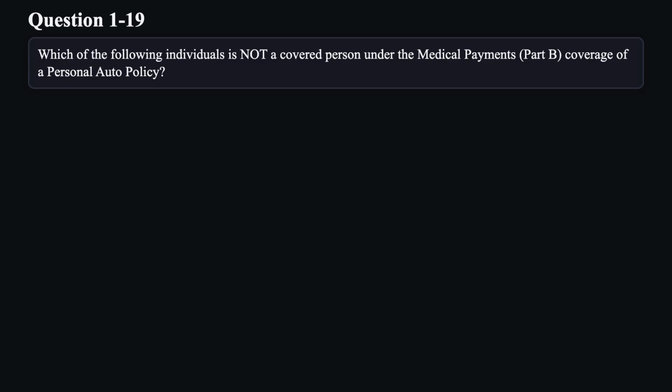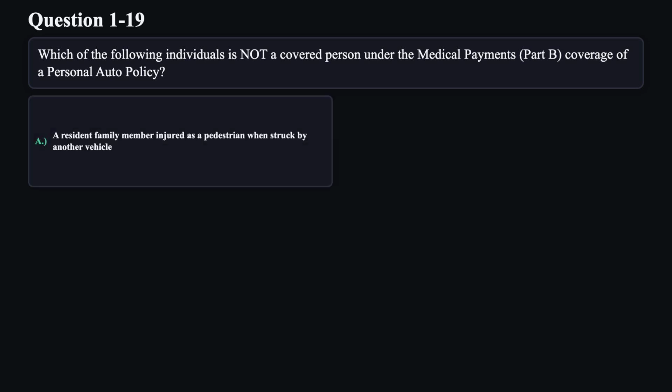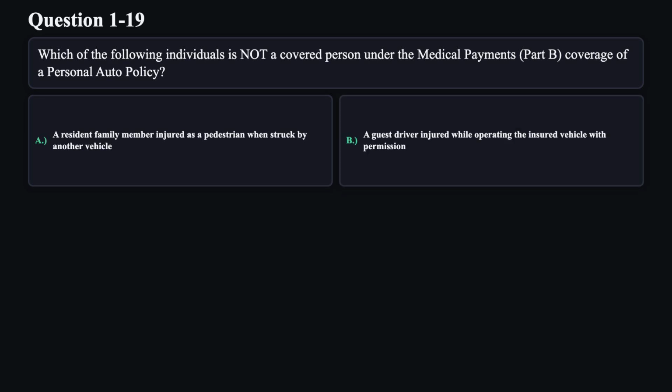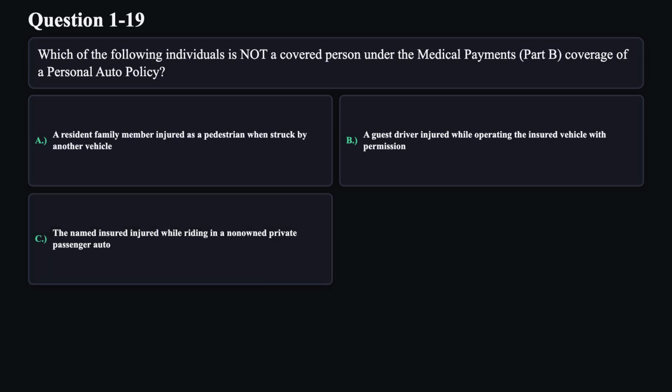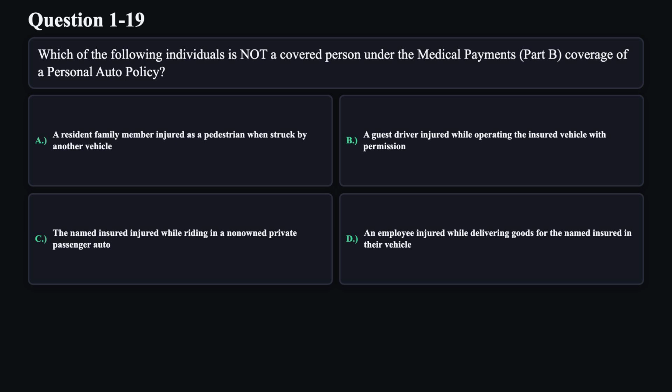Question 19. Which of the following individuals is not a covered person under the medical payments, Part B coverage of a personal auto policy? A. A resident family member injured as a pedestrian when struck by another vehicle. B. A guest driver injured while operating the insured vehicle with permission. C. The named insured injured while riding in a non-owned private passenger auto. D. An employee injured while delivering goods for the named insured in their vehicle.